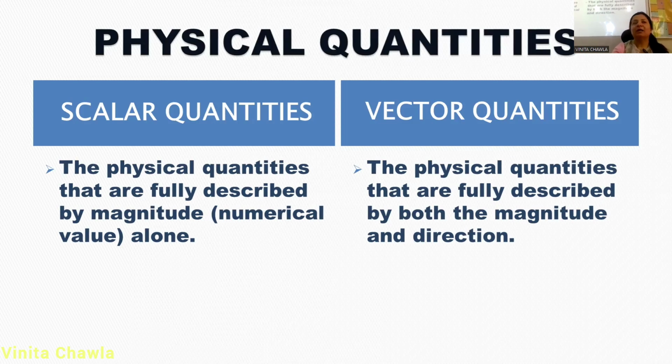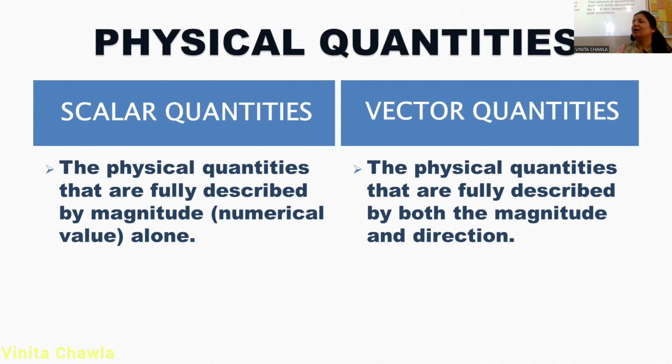If we say that a car is moving with a speed of 40 kilometers per hour towards the east, then we have mentioned the direction in which the car is moving. We are not only talking about the magnitude, which is 40 kilometers per hour, we are also considering the direction. So both magnitude and direction are considered here, and it is a vector quantity.